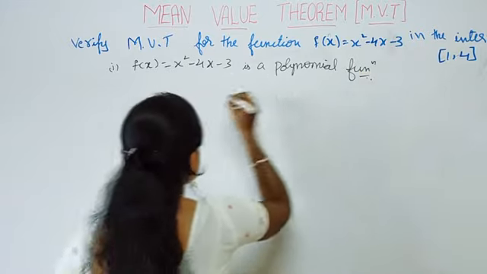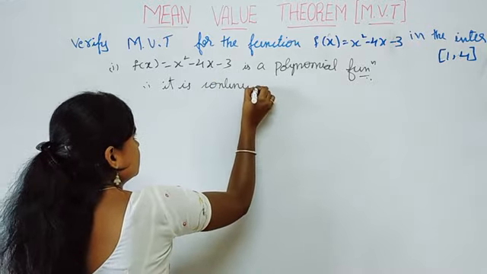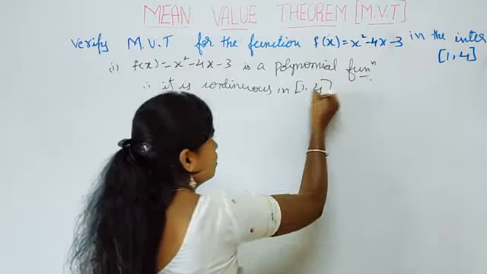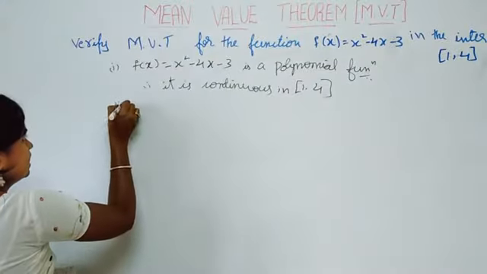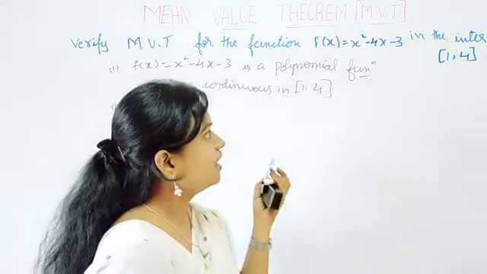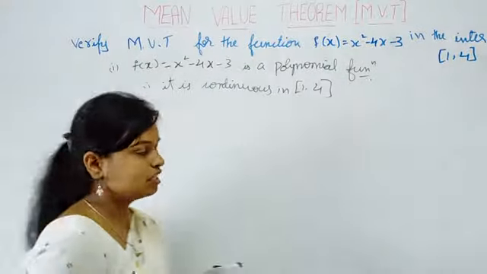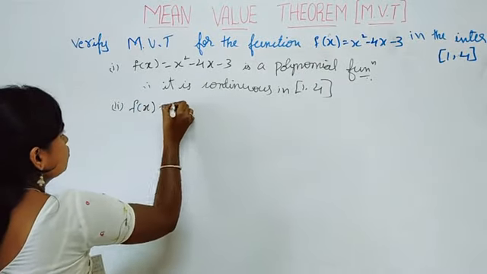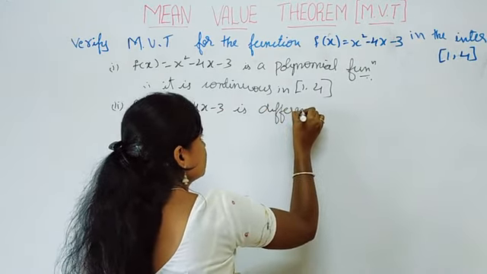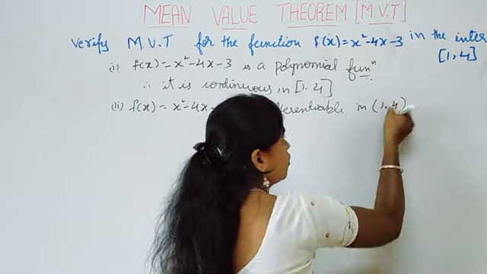function, right? Therefore it is continuous. Therefore it is continuous in what? Closed interval 1 comma 4. Okay. Again the second condition is differentiable. So differentiation of x square is 2x minus differentiation of 4x is 4 and differentiation of 3 is 0. So it is differentiable. So f of x is equal to x square minus 4x minus 3 is differentiable. Is differentiable in what? In open interval 1 comma 4.